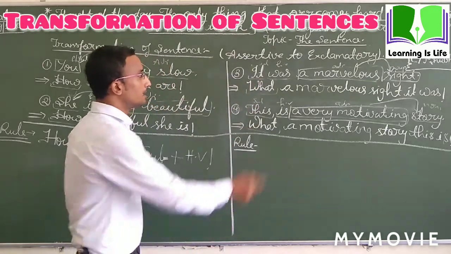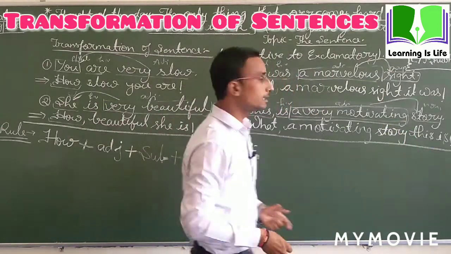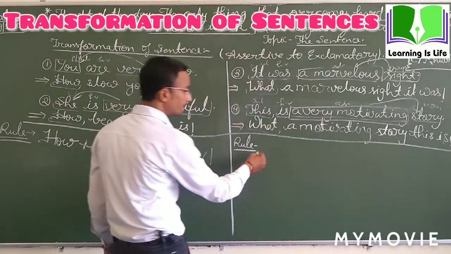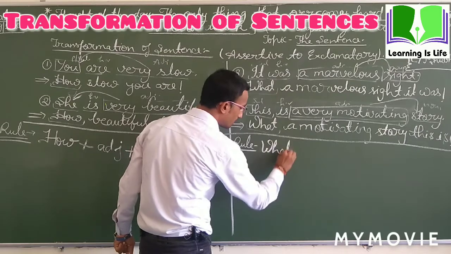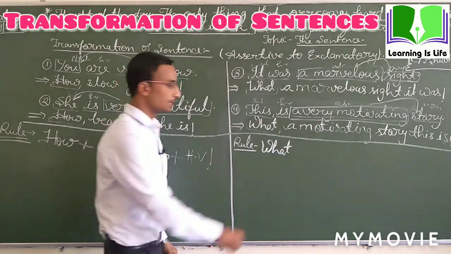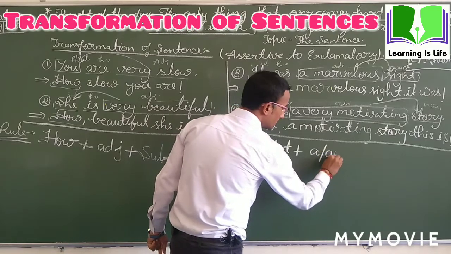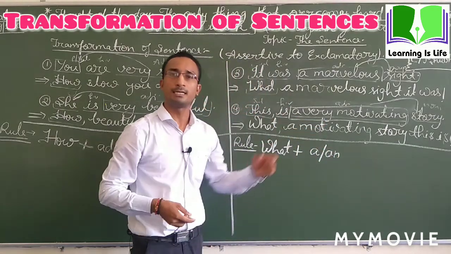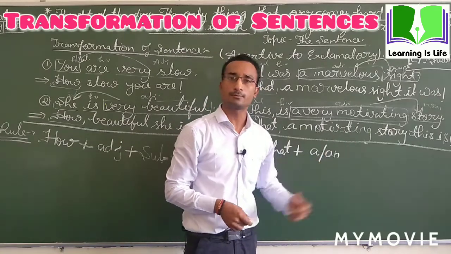Here the adjective describes the noun, so we make the exclamatory with what. Then we write article a or an according to the next word. If it is a vowel sound, you will write an. If it is a consonant sound, you will write a.